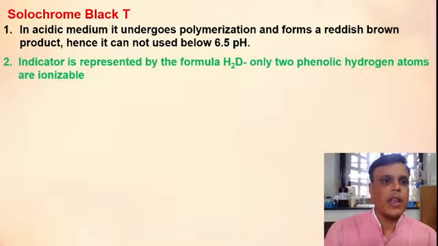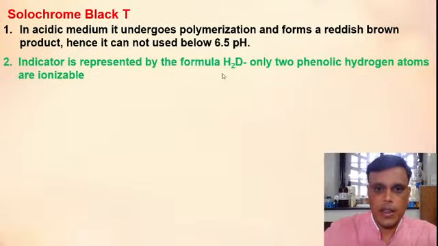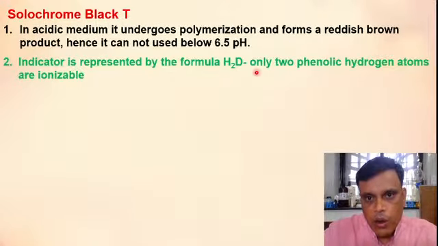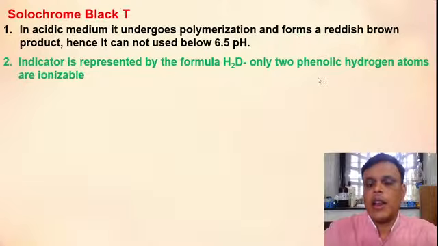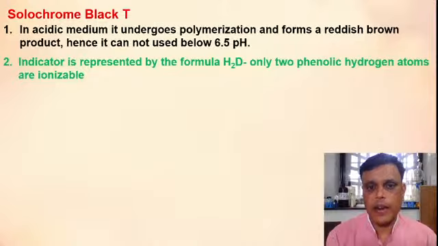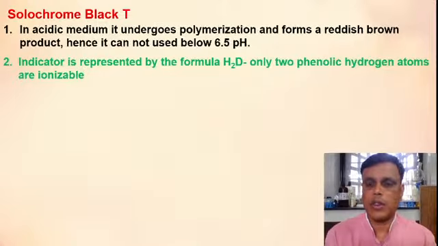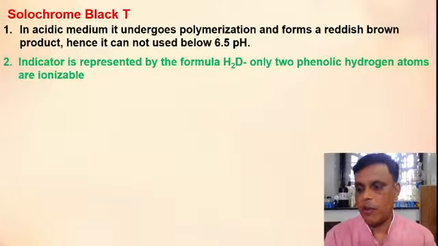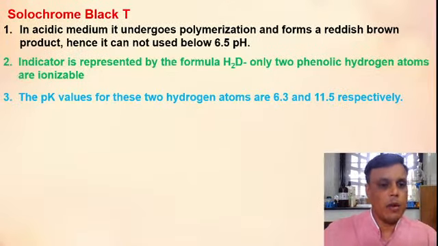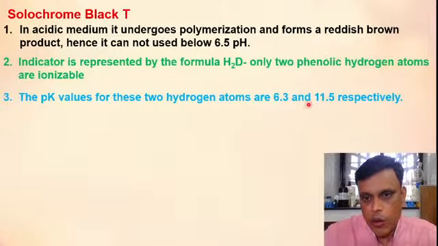Then second property, indicator is represented by the formula H2D minus. This is the formula of Solochrome Black T indicator, H2D minus. There this H2 means there are only two phenolic hydrogen atoms that are ionizable. D represents the whole moiety of the indicator and H2 represents that only two ionizable hydrogens are present, and these two ionizable hydrogens are from phenolic group. Okay, then third property, the pKa values for these two hydrogen atoms are 6.3 and 11.5 respectively.